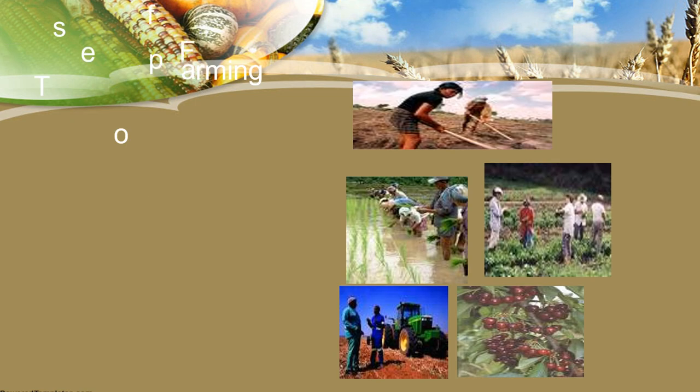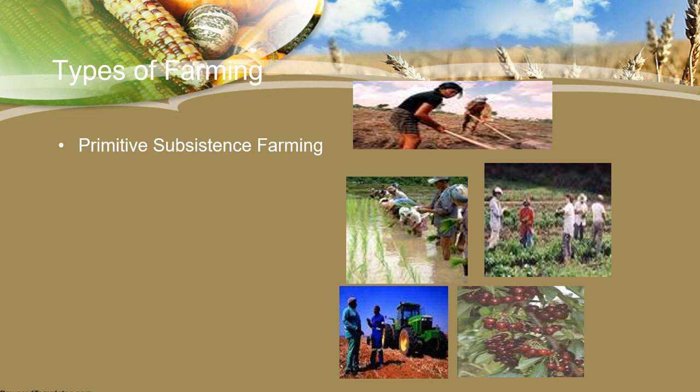Straight away to the business, we are going to study types of farming. There are three types of farming. The first one is obviously the primitive subsistence farming. The second one is intensive subsistence farming. And the third one is commercial farming. Now, we'll go for the first one, that is primitive subsistence farming.